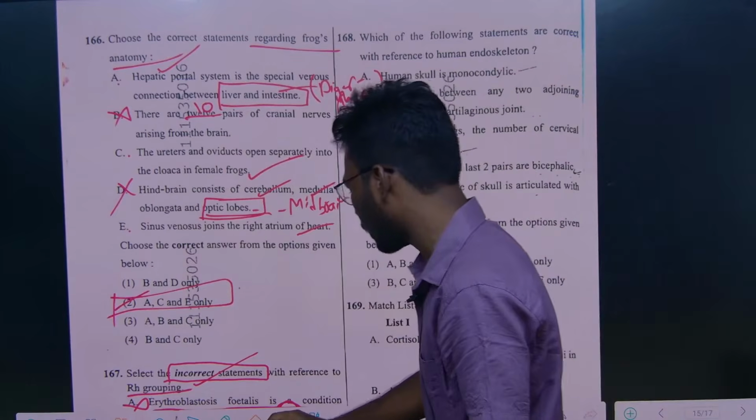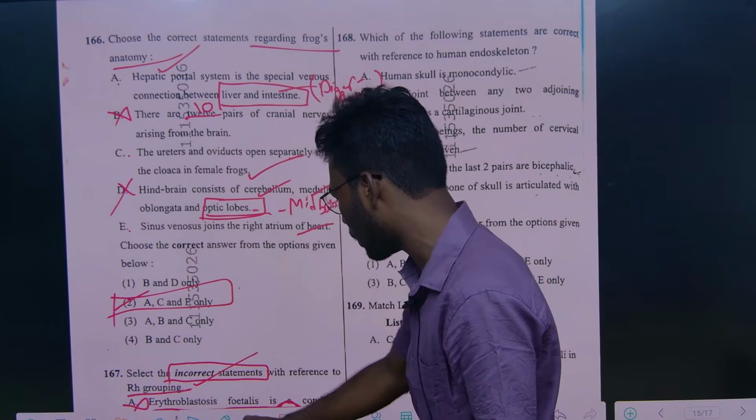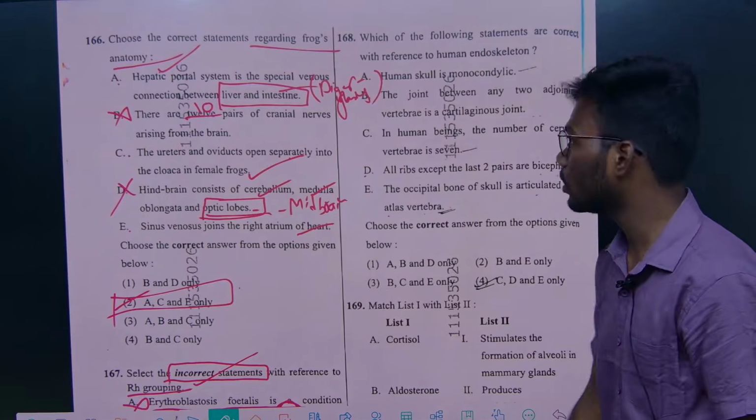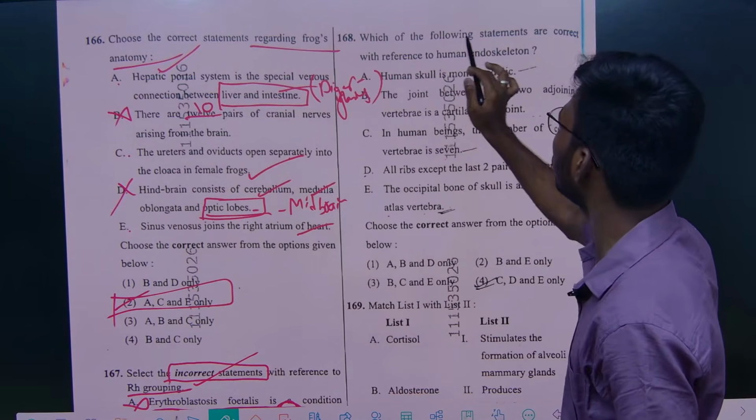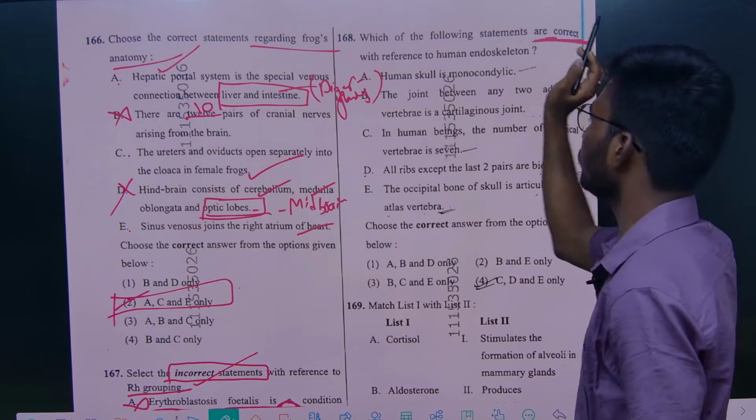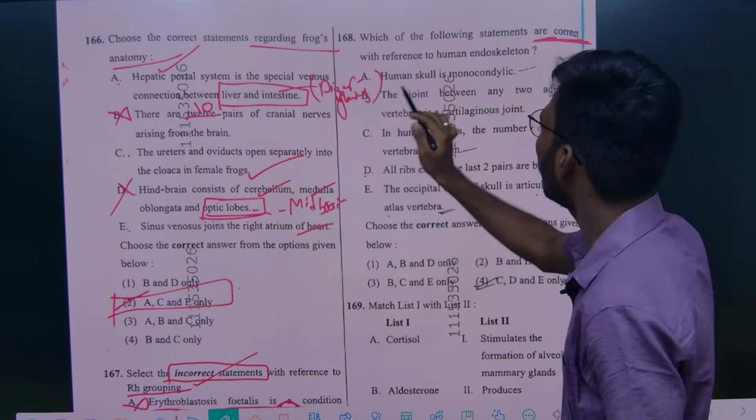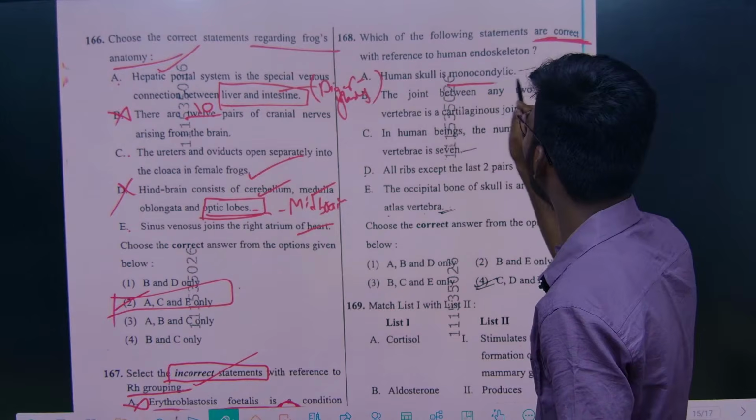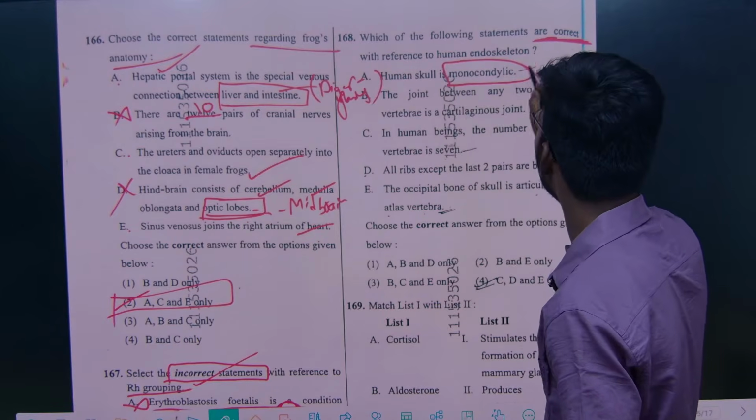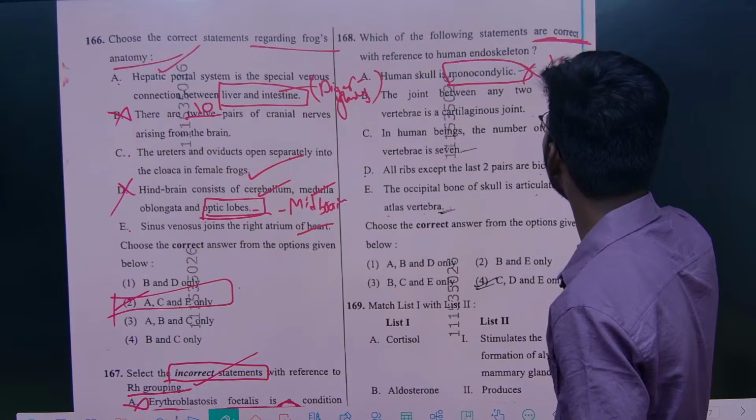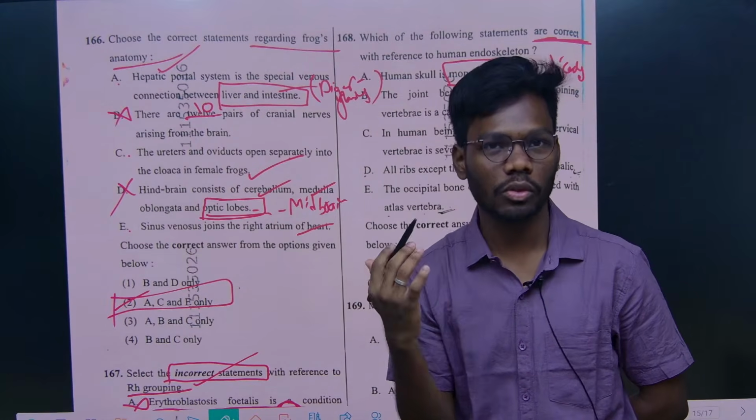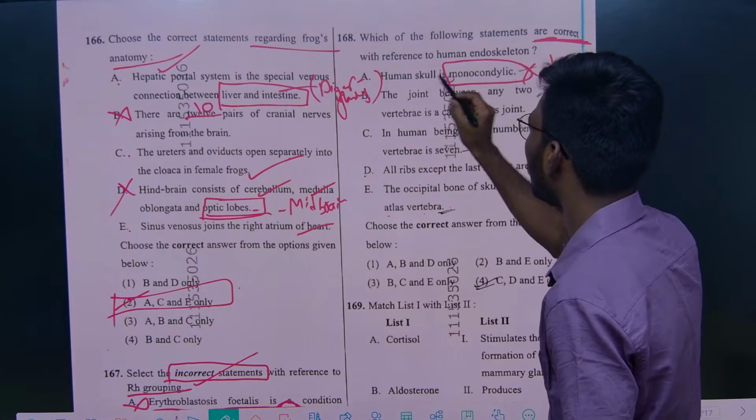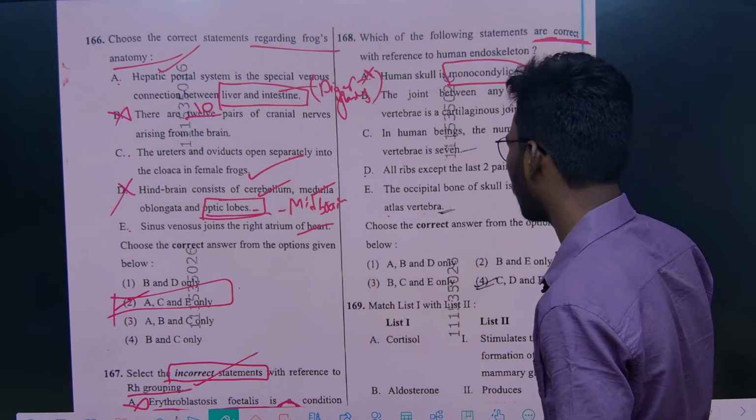So this is also with reference to human physiology, bones and all these things. We discussed the human skull. We'll see which of the following statements are correct. Human skull is monocondylic? No, right? We have dicondylic. We are not rotating our heads 360 degrees, we are rotating our heads only 180 degrees. So this is not a correct statement. Option A is wrong.